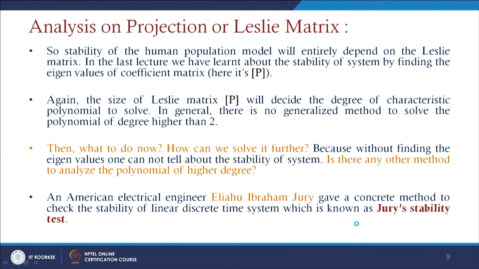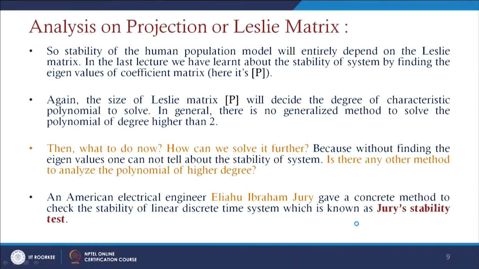And if we consider the size of the Leslie matrix, the size of this matrix P will decide the degree of the characteristic polynomial to solve. In general, there is no generalized method to solve polynomials of degree greater than 2.